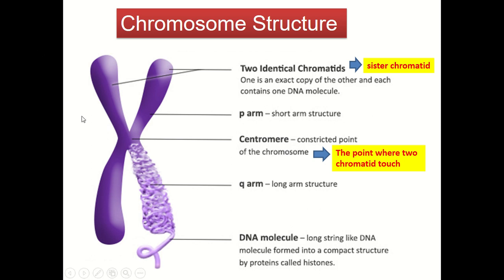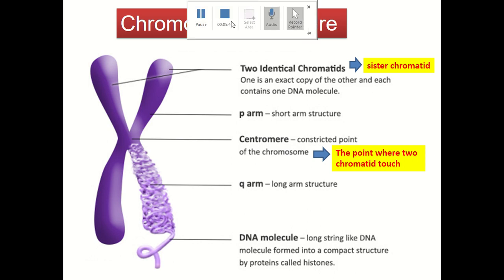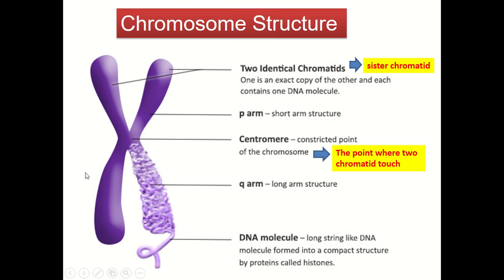This part here is known as the P arm because it is a very short arm structure. Meanwhile, the bottom part is much longer compared to the upper part, and this part is known as the Q arm, or long arm.